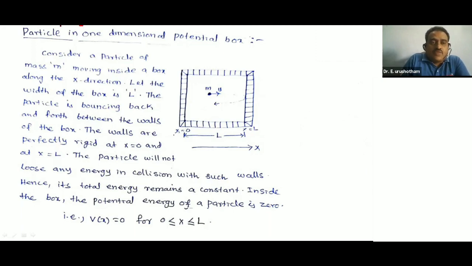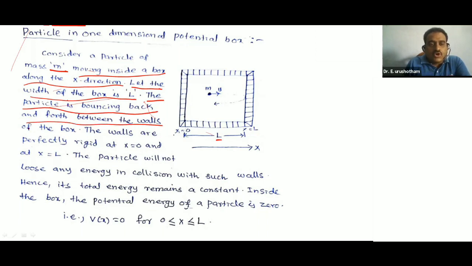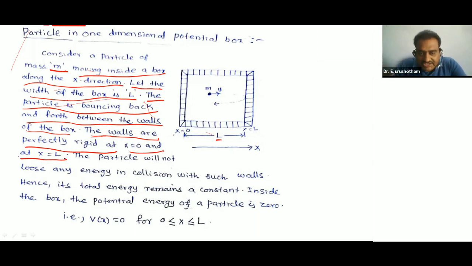Consider a particle of mass m moving inside a box along the x direction. Let the width of the box be L. The particle is bouncing back and forth between the walls of the box. The walls are perfectly rigid at x is equal to 0 and at x is equal to L. The particle will not lose any energy in collision with such walls. Hence, its total energy remains constant. Inside the box, the potential energy of the particle is 0.